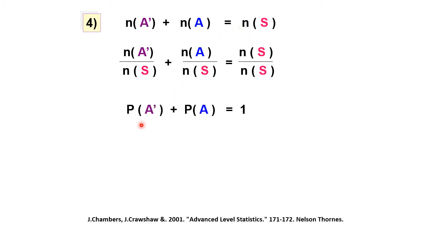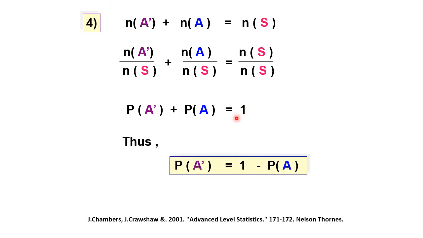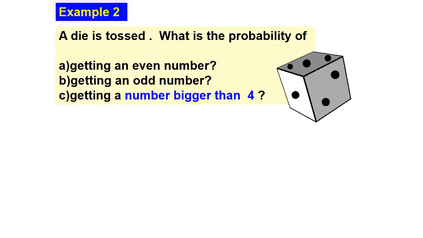In other words, we can deduce the formula: the probability of event A plus the probability of the complement of A equals 1. In other words, to get the probability of complement A, it is 1 minus the probability of A. So take note of this formula, because later on you will use it in your calculations.